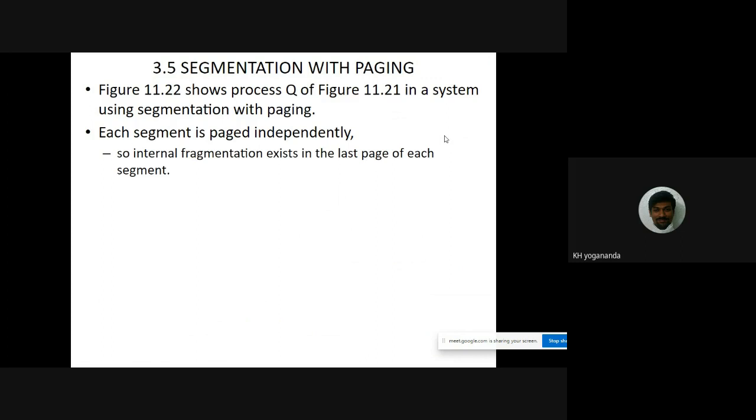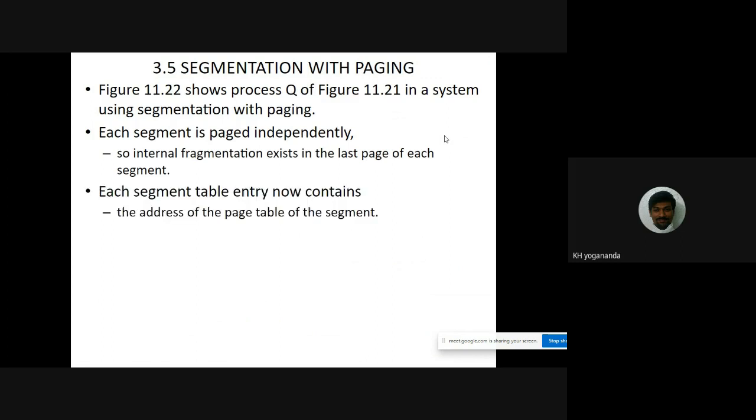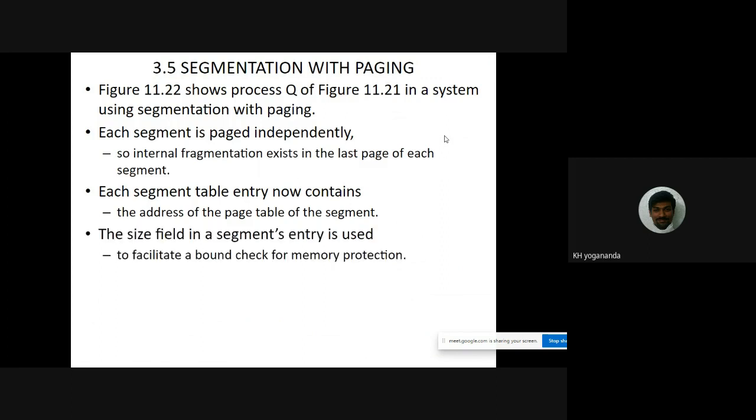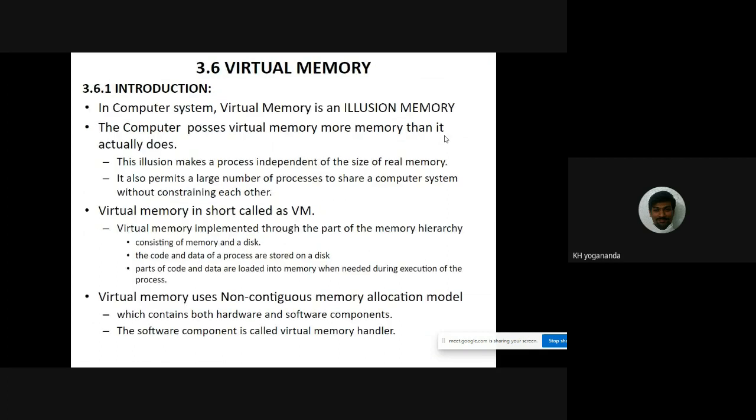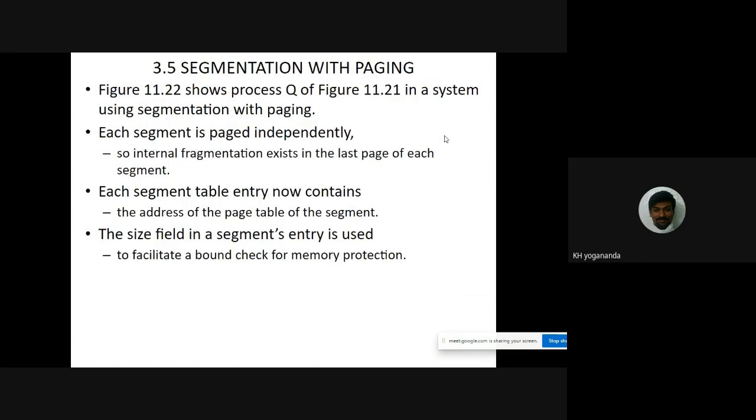So internal fragmentation exists in the last page of each segment, which is one of the drawbacks. And each segment table entry now contains an address of the page table of the segment, and the size field in a segment's entry is used, why? To facilitate a bound check for memory protection. Okay, that's about the segmentation with paging concept.